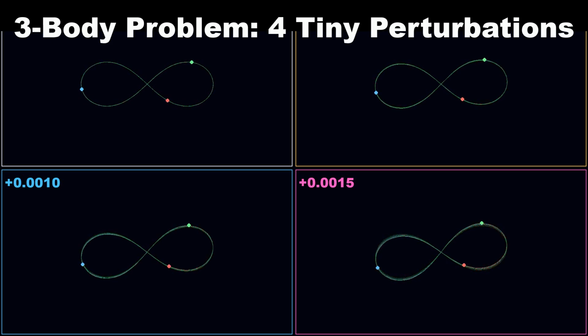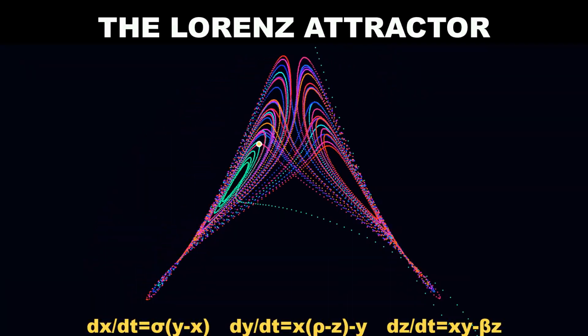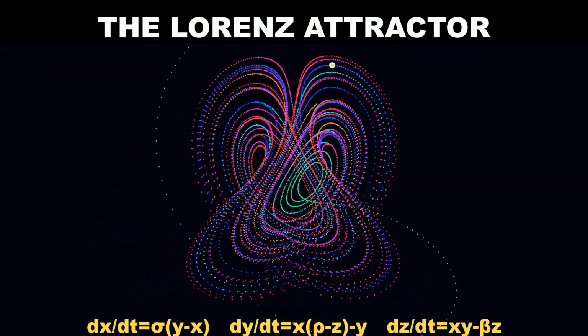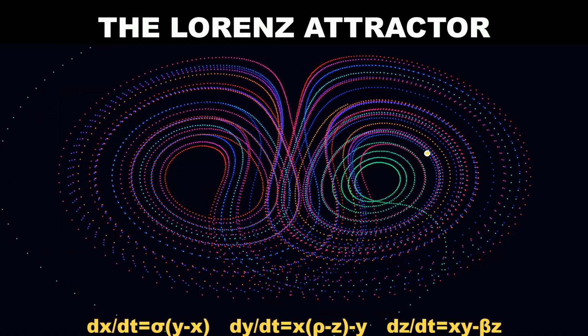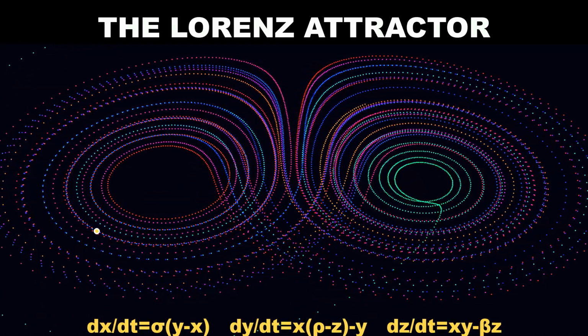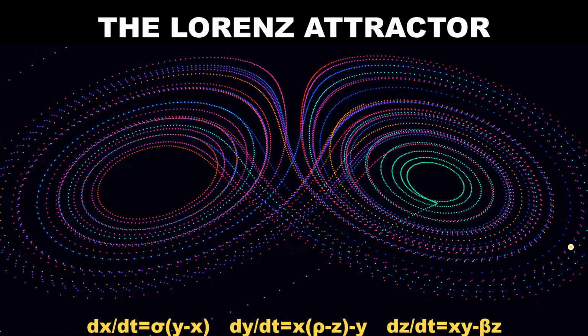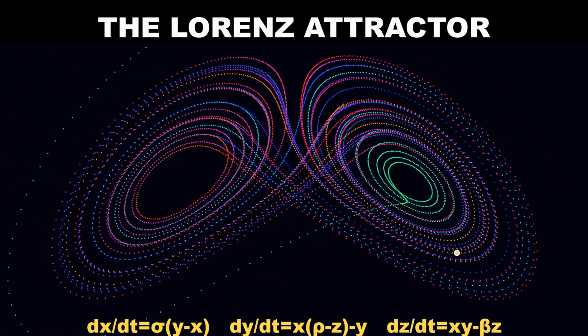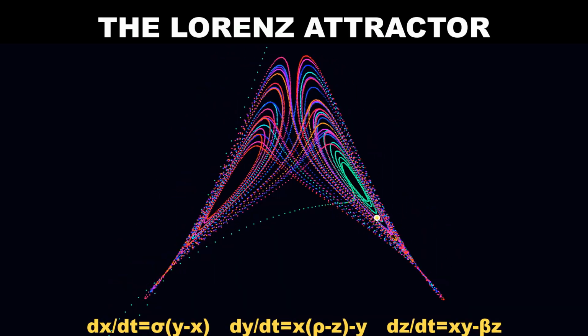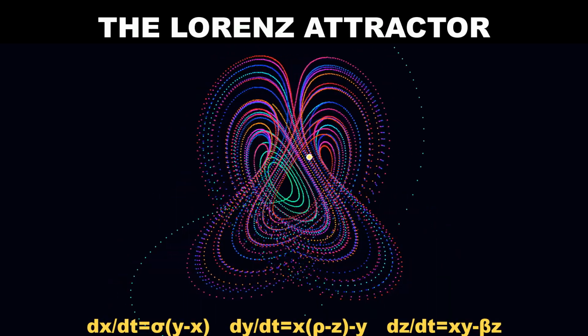This is the Lorenz Attractor, the shape of weather. 3 simple equations describe it. The system never repeats, never settles, never escapes. It traces this beautiful butterfly forever. This is what chaos looks like in 3 dimensions.